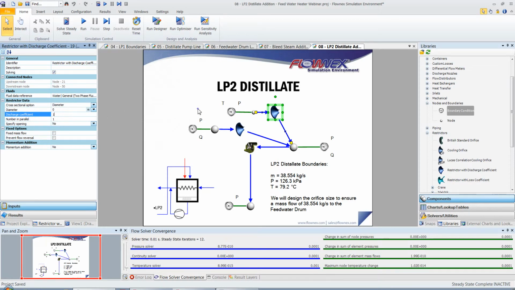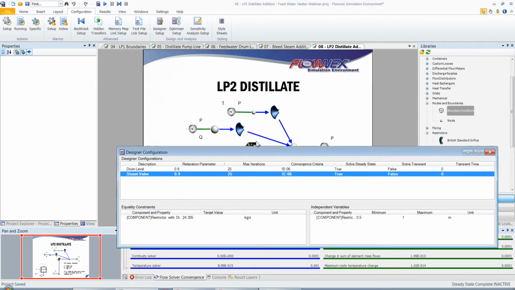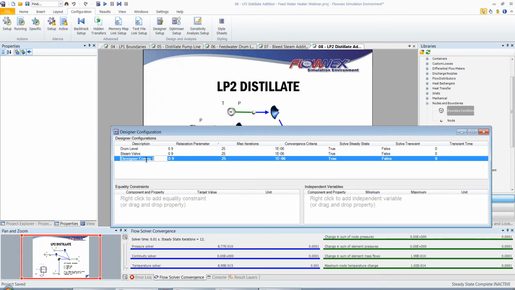I'm now going to set up a designer configuration again. I will call it distillate valve.